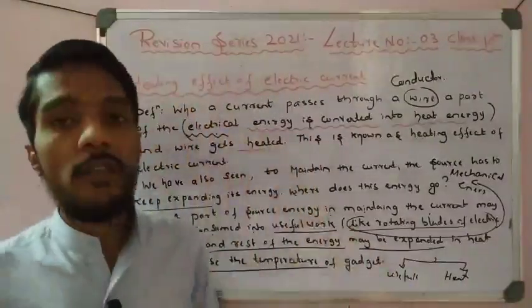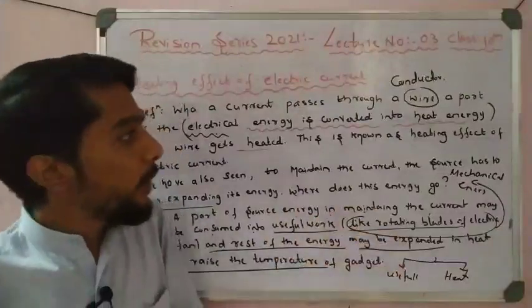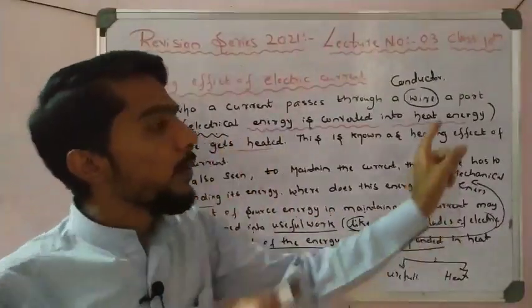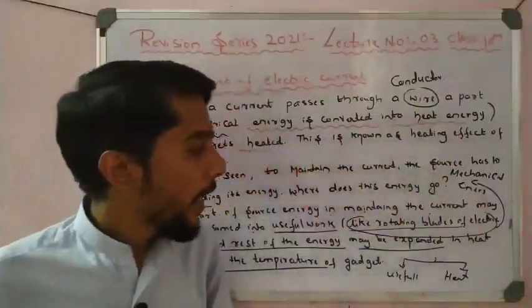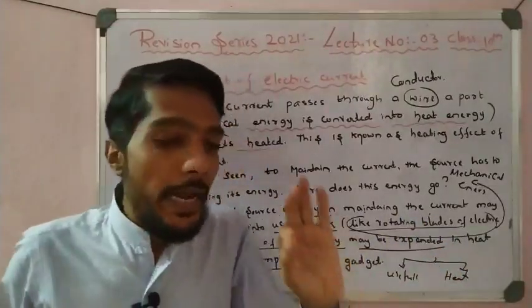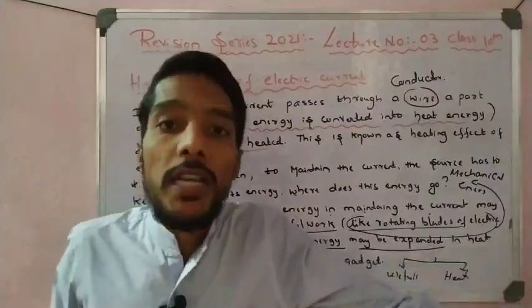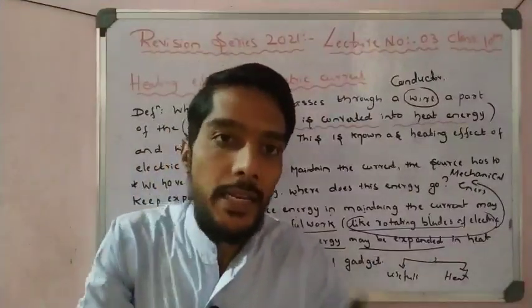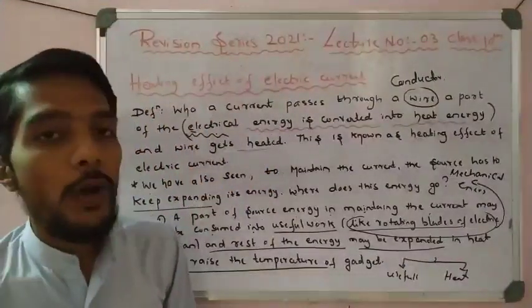So in the heating effect of electric current, which type of conversion takes place? Electrical energy into heat energy, first point. And in the rotation of fan, which type of energy conversion is there? Electrical energy converted into rotational energy, or also say mechanical energy, right? So these points you have to remember.